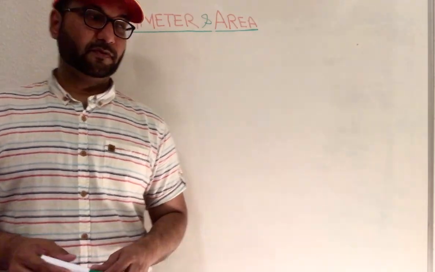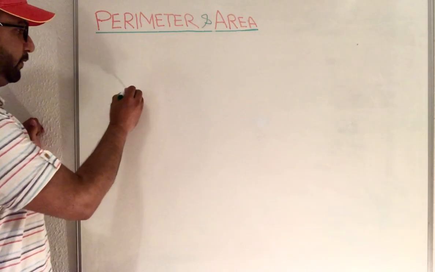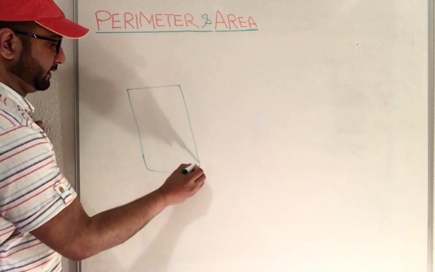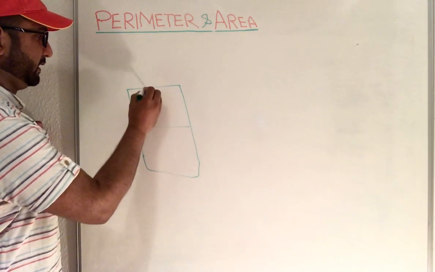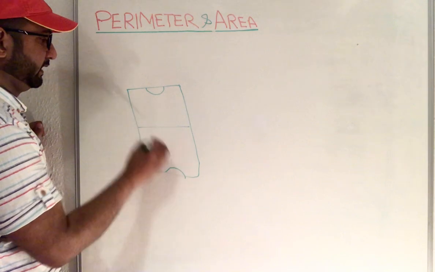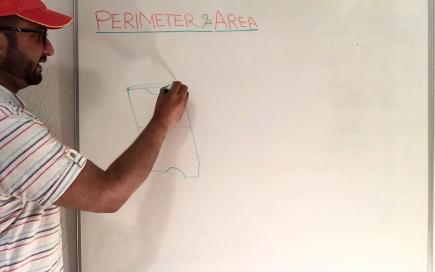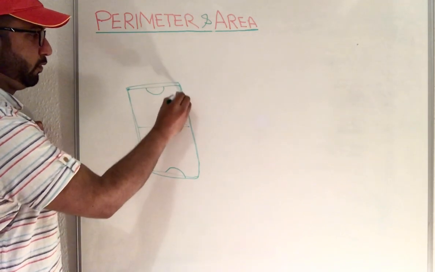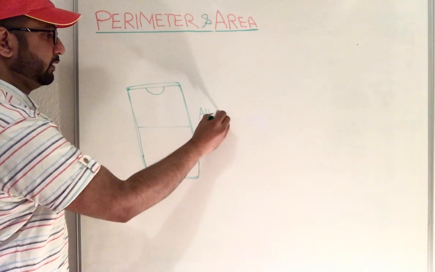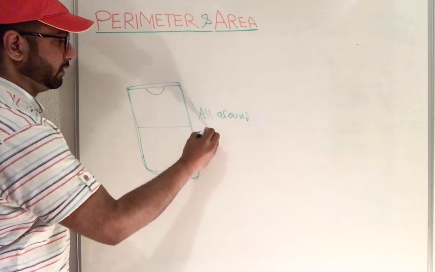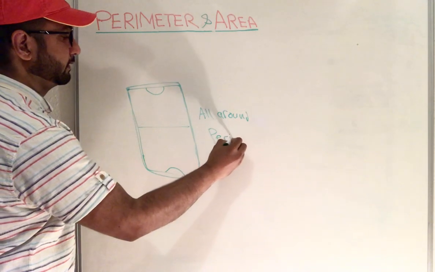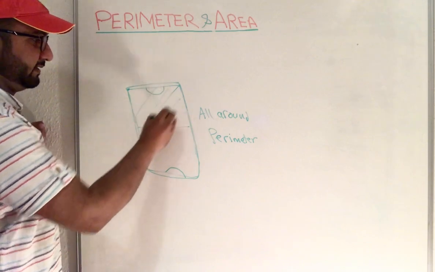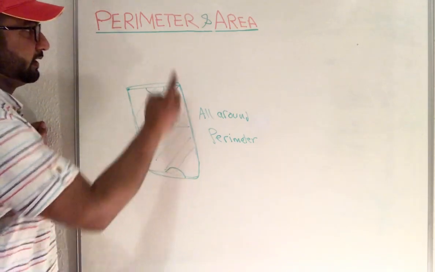Like if you are using a football pitch, there's a middle point, and this is the outside, the boundaries. That is called covering all around. All around is called a perimeter. So when we are defining the inside, that is called an area.